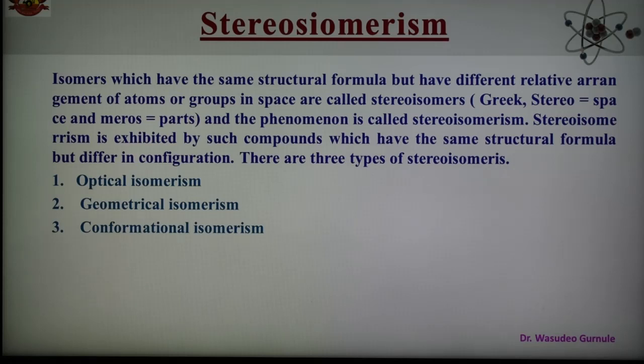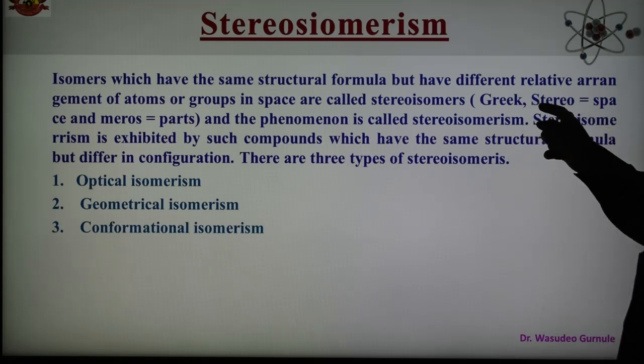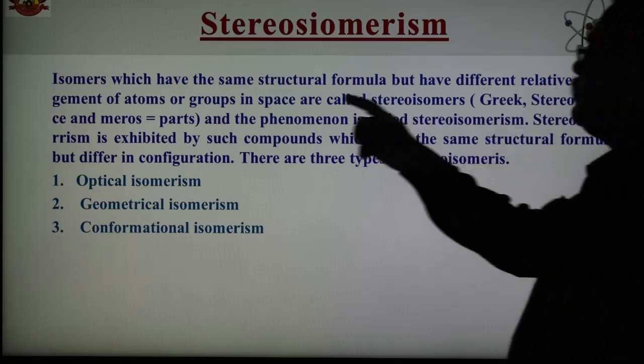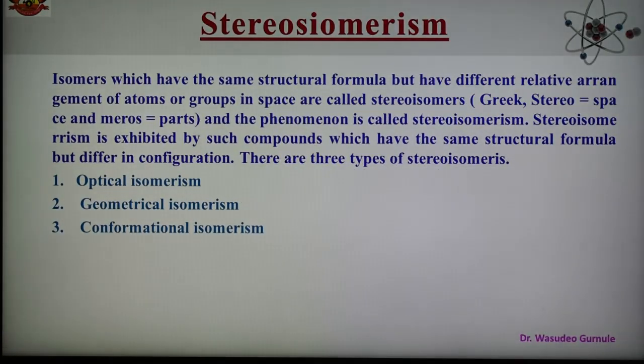Stereo is a Greek word. Stereo means space and isomers means parts. Isomers which have the same structural formula but differ in the relative arrangement of atoms or groups in space are known as stereoisomers, and the phenomenon is known as stereoisomerism.